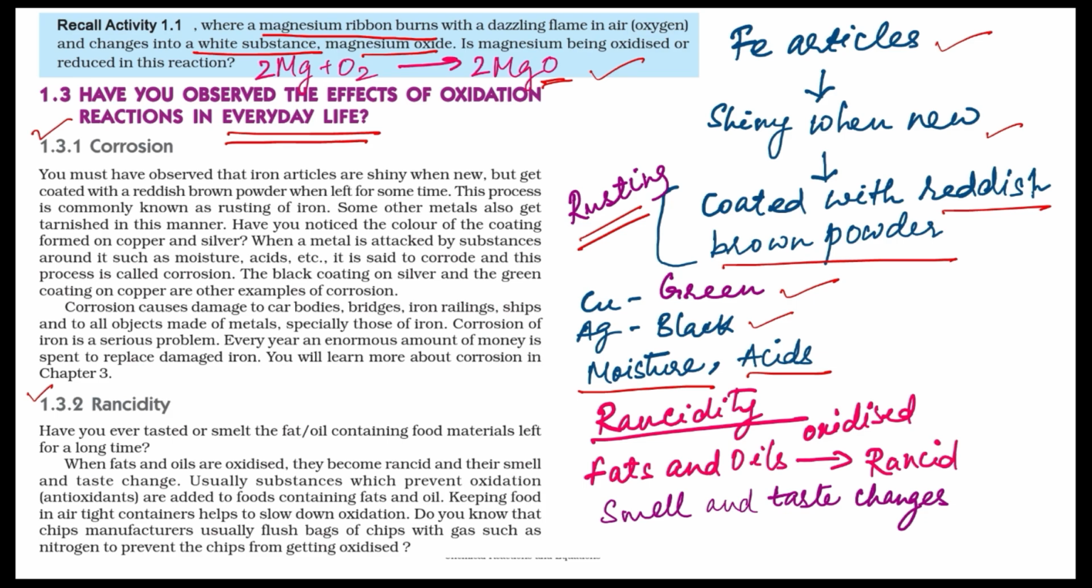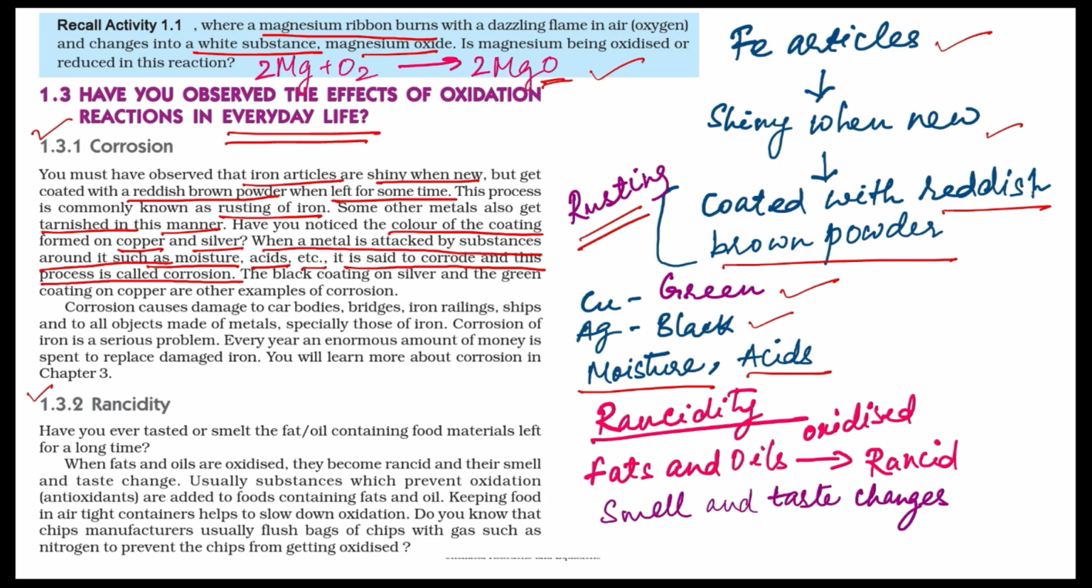Correct? So you must have observed that iron articles are shiny when new but get coated with reddish brown powder when left for some time. Okay? This process is commonly known as rusting of iron. Some other metals also get tarnished in this manner. Have you noticed the color of the coating formed on copper and silver? When metal is attacked by substances around it, such as moisture, acids, etc., it is said to corrode, and this process is called corrosion.